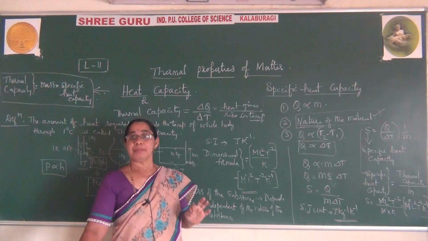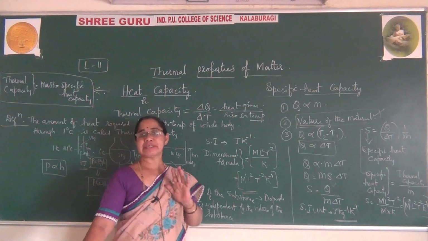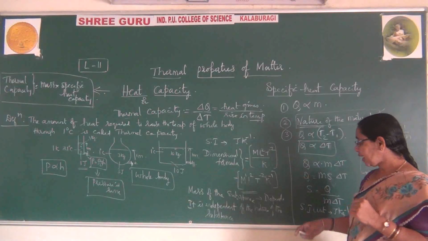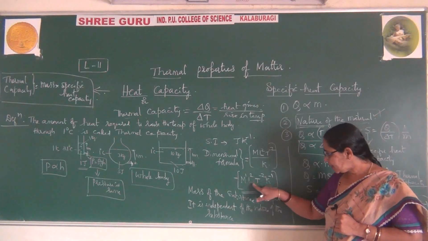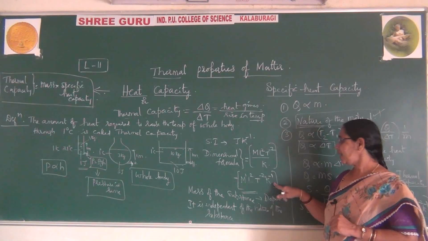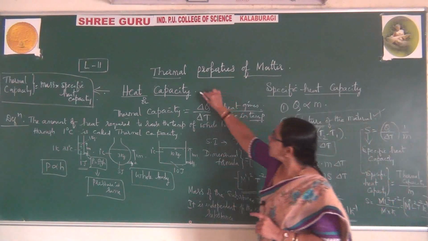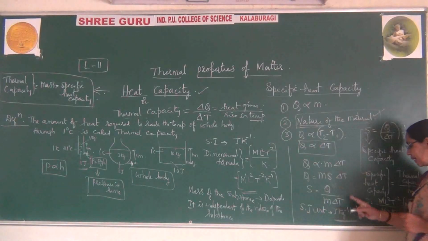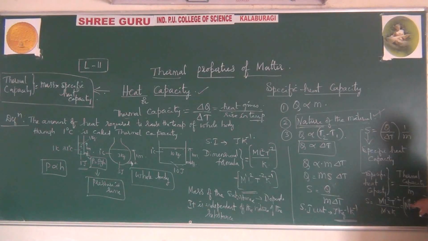So be careful while writing the dimensional formula. You need not get disturbed, because here if you write M to the power of 1, L squared, T raised to minus 2, K raised to minus 1, it is mainly for heat capacity or thermal capacity. But if you come across specific heat, here we are getting M to the power of 0. So if you go slightly wrong, you may go wrong while writing the dimensional formula, maybe for specific heat or thermal capacity. So be prepared.